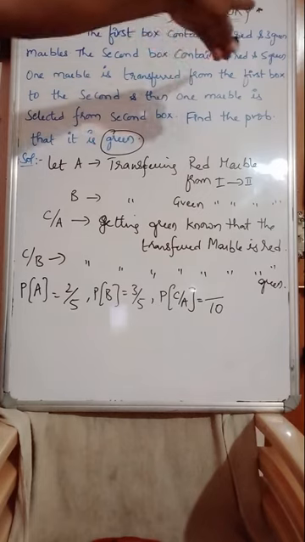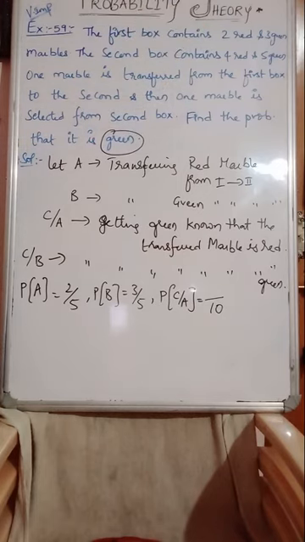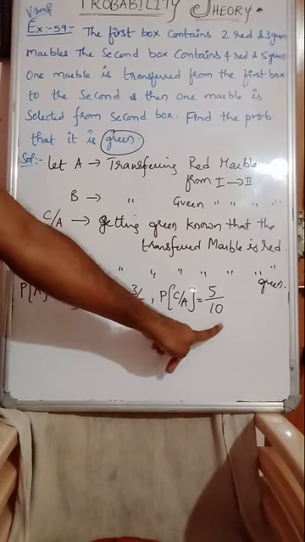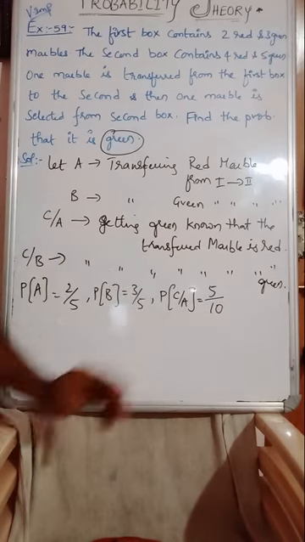Already 4 plus 5, 9 are there in the second box. When one ball is transferred, it becomes 10 now. Which one is transferred? Red is transferred, but we don't want red, we want green. So what is the green probability? 5 by 10. Because red is transferred, red balls will get increased. We are least bothered about red balls transferring and red ball selection. We want green. But the total balls will get affected. Earlier 9 were there, after transferring it will become 10.